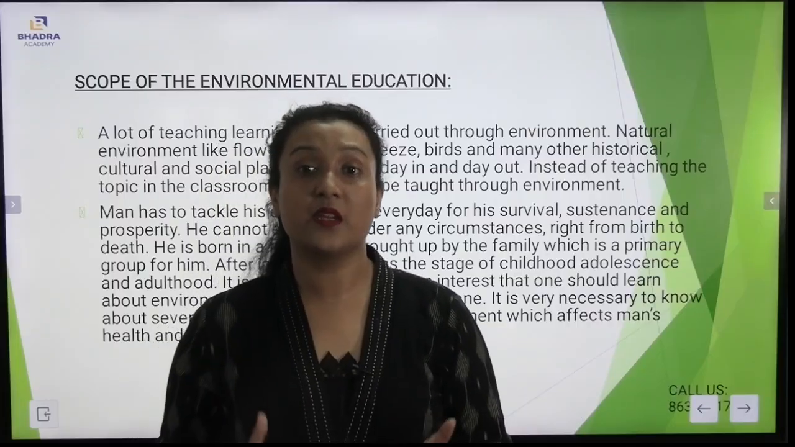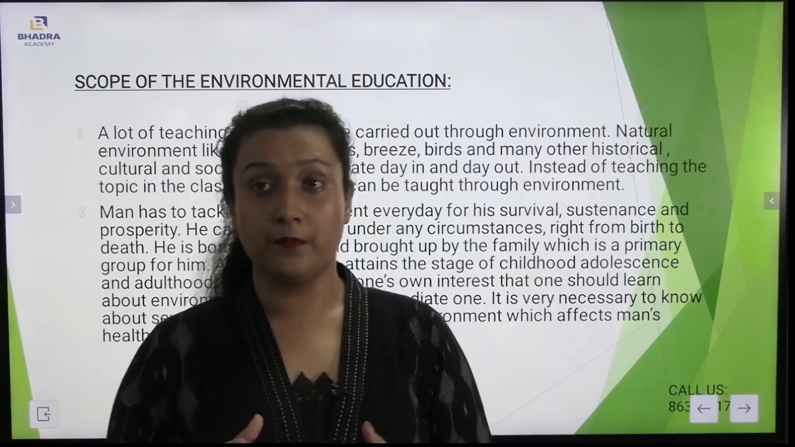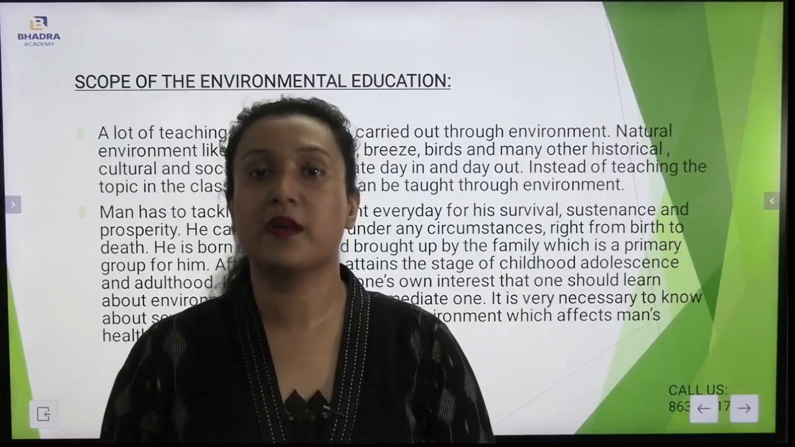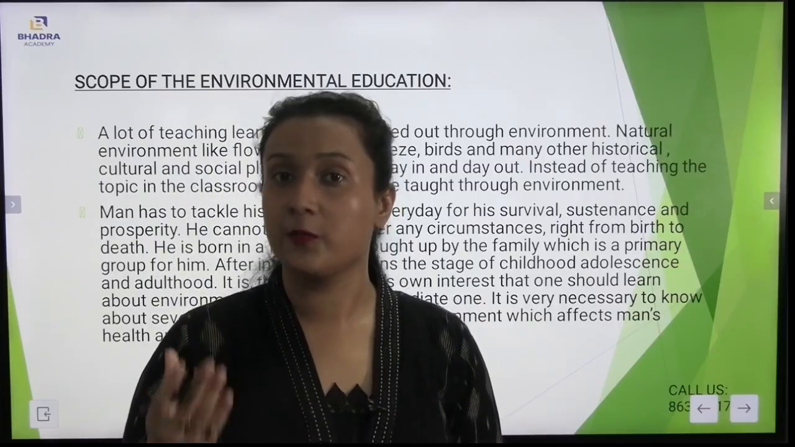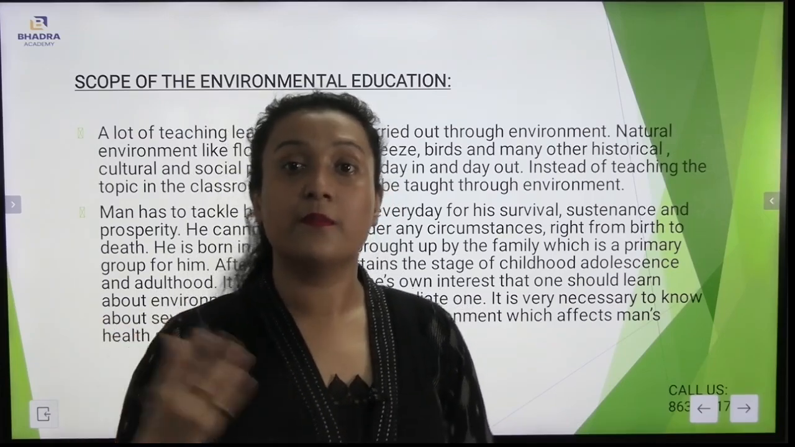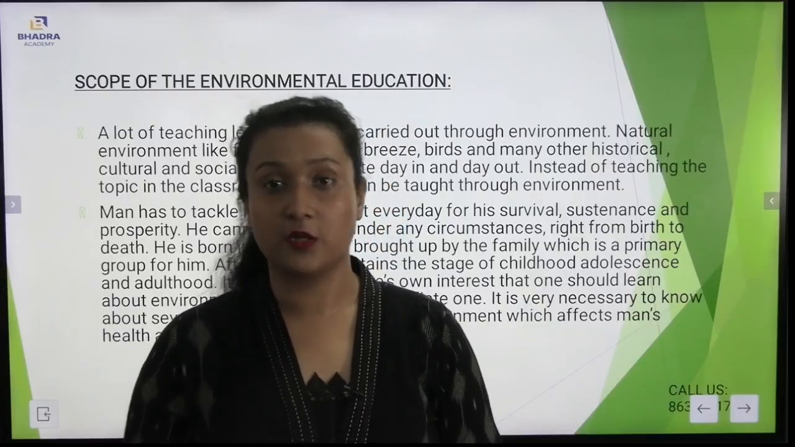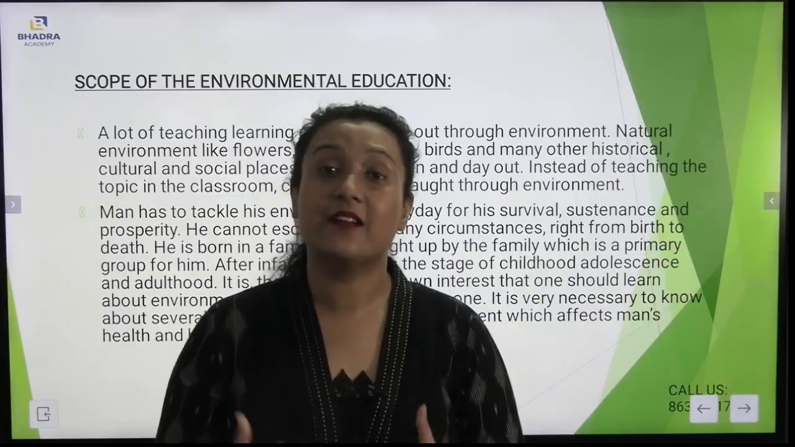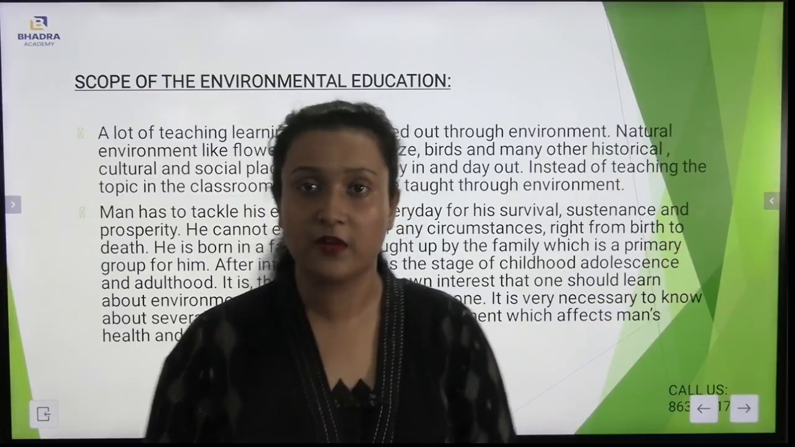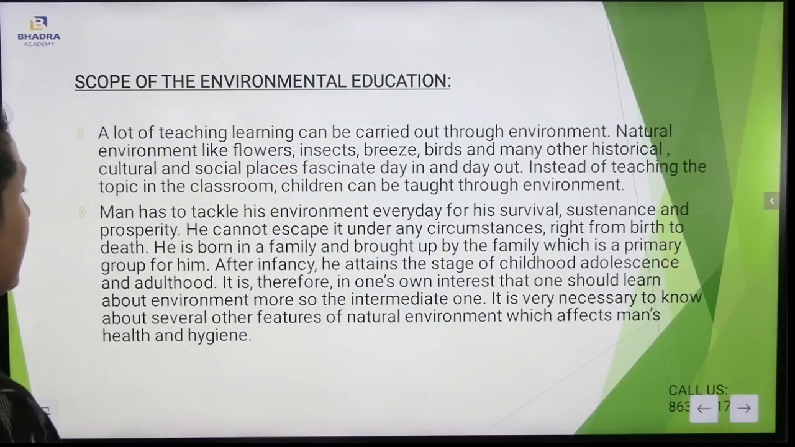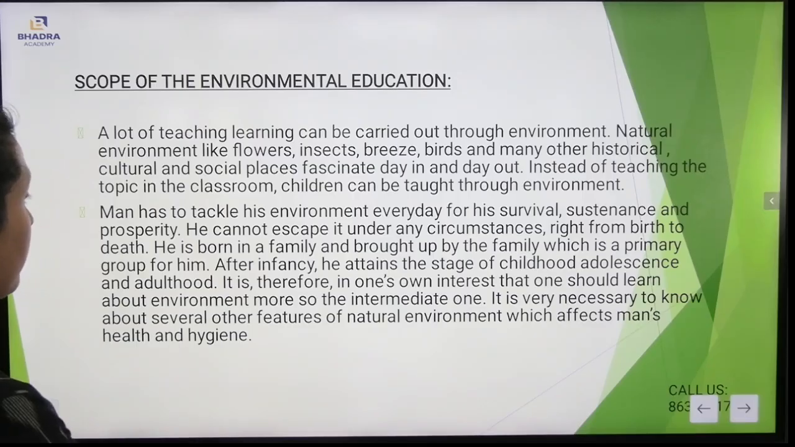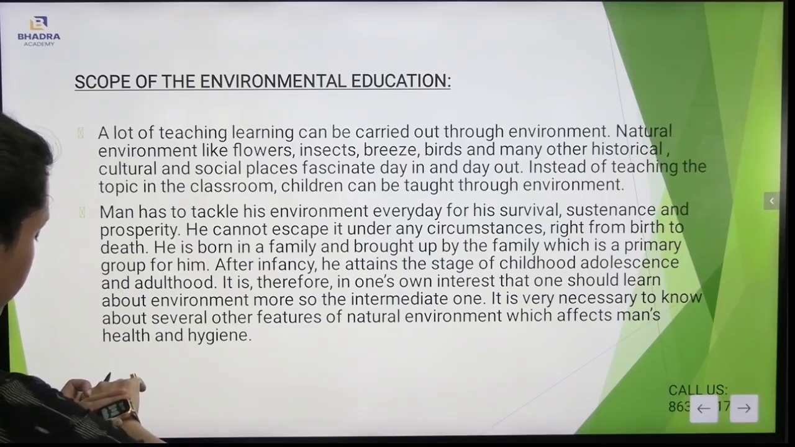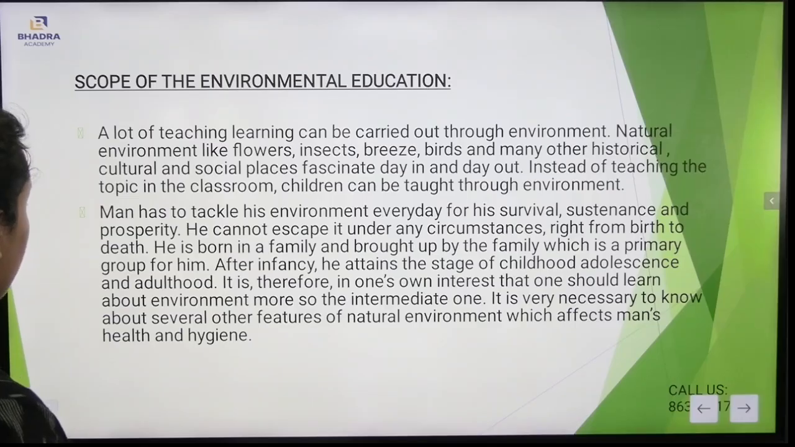Also, on the other hand, from this environment itself, they will be learning how to cope with the most complex situations. For example, if I talk about an environment, the first environment is our parents, where we were born, and the second environment is the institution, the school and the college. From there only we understand how we will be inculcating experiences and go out into a particular environment. After infancy, he attains the stage of childhood, adolescence, and adulthood. It is therefore in one's own interest that one should learn about the environment, more so the immediate one. It is very necessary to know about several other features of the natural environment which affect man's health and hygiene.